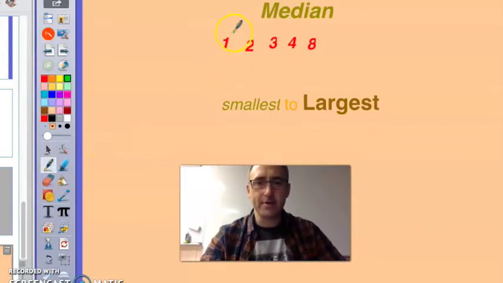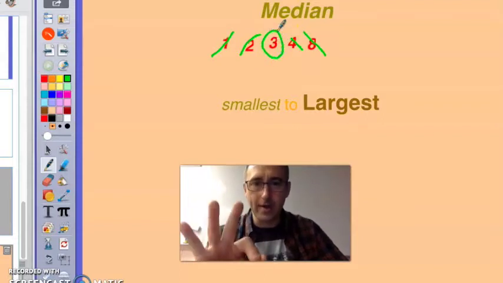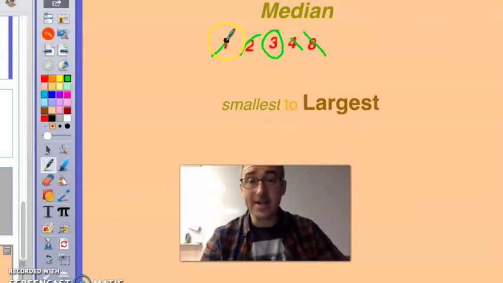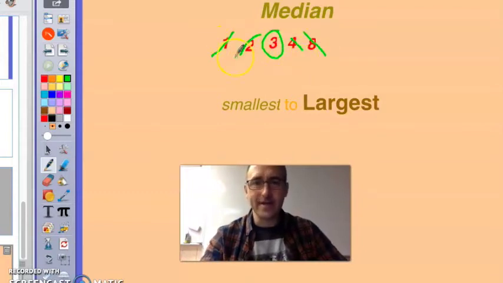So I cross off 1 on the left, 1 on the right, 1 on the left, another on the right. Make sure that I have even cross-offs on each side. And here my median is 3. I'm lucky because this has an odd set of data: 1, 3, 5, 7, 9 numbers.